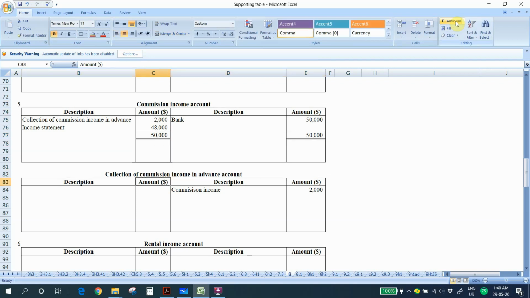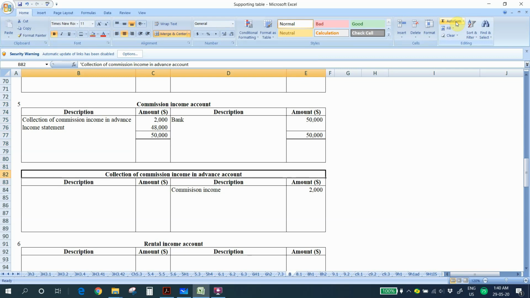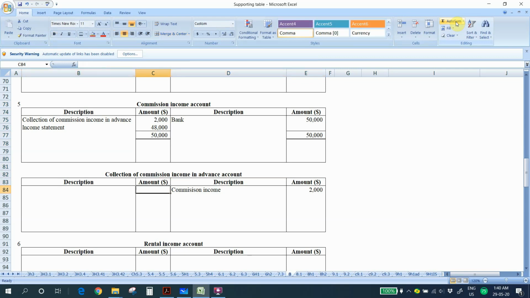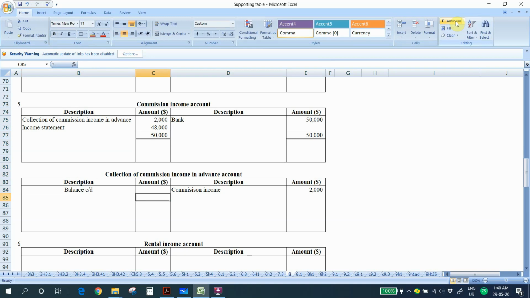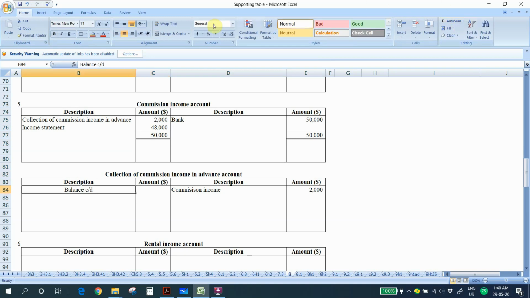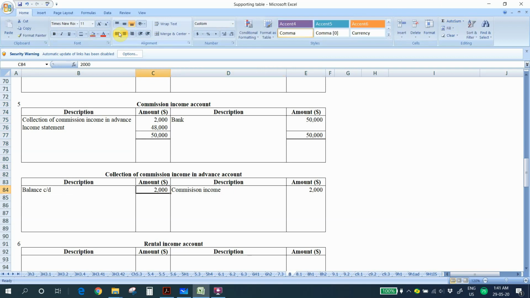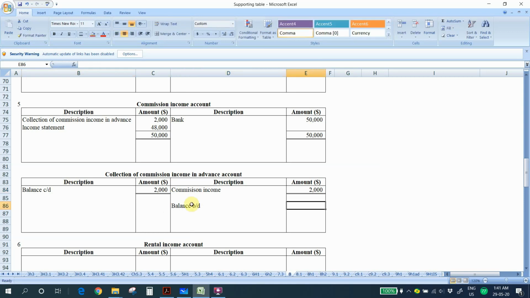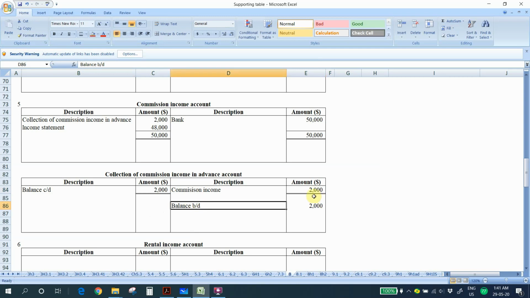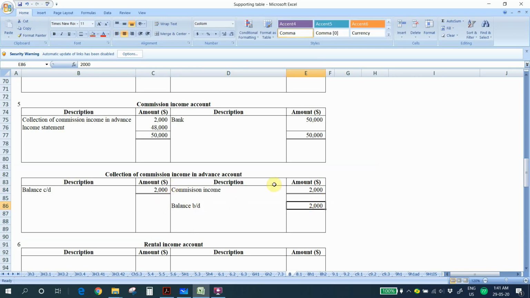For the collection of commission income in advance, in order to balance it, we have to write balance CD on the debit side, and the amount is 2,000 here. So we closing carried down on the debit and brought down is on the credit, sorry. So if your brought down is on the credit, this is a liability.